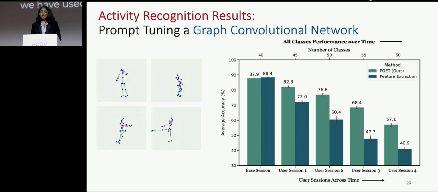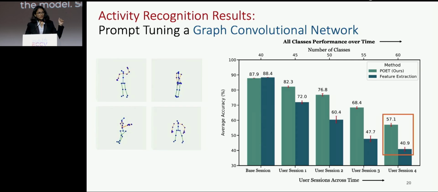Coming to our results, for the activity recognition benchmark, we prompt tune a graph convolution network, CTR-GCN to be specific. As you can see, in the base session, we have 40 daily action classes, and we use full supervision to train the model in the base session. In the incremental sessions, we add 5 new classes over 4 user sessions. So the user is adding 5 new classes in every session, and by the end of the last session, we have 60 classes. In each of these classes, we use only 5 training samples to update the model.